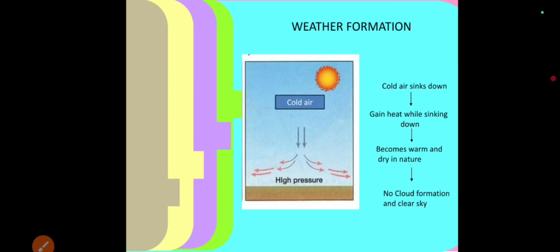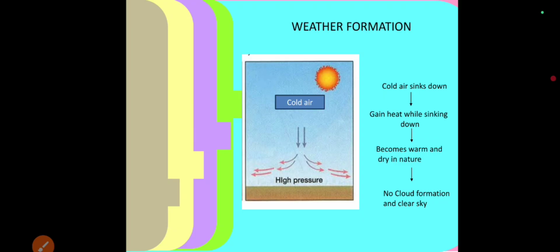The next point is weather formation. We all know that the air in the high pressure area sinks down, and in this process, it will get heated up. Hence, we can say that air in a high pressure area is dry in nature. Due to this, there is no cloud formation, which leads to fair weather and clear sky. We have to understand that with clear sky, temperature of the place can fluctuate more widely. Days can be warmer due to more direct sunlight, and nights can be cooler as heat radiates more easily into the space.